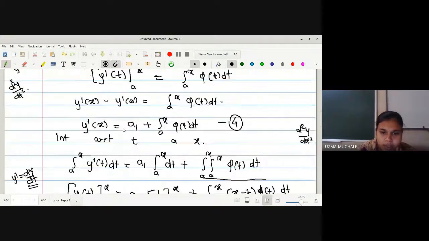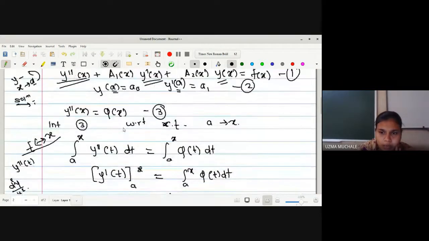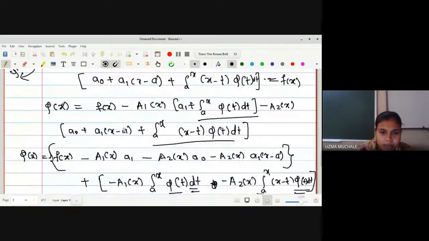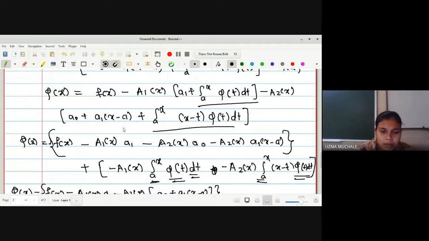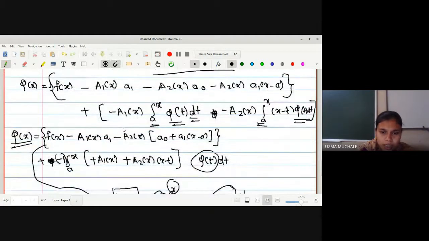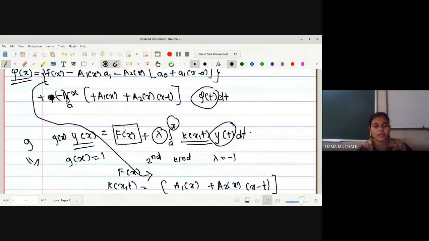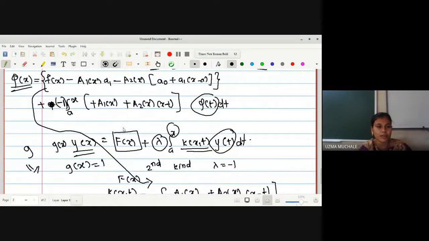Now, all these equations 3, 4, 5, you have to use in equation 1 so that we can find the solution. And hence, we can get the solution in this form by using some adjustment, putting the terms with the integration and the non-integration terms separately, and taking the integration terms common. And now this equation, whatever we have obtained, we have to verify which type it will fit. Okay.